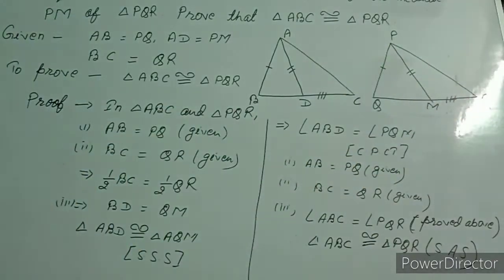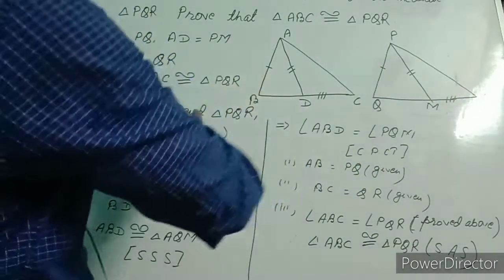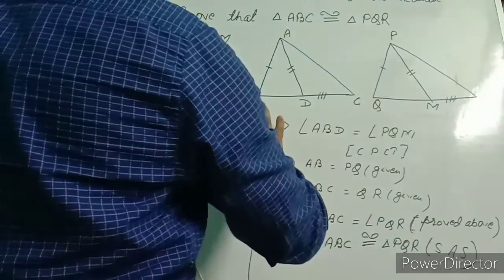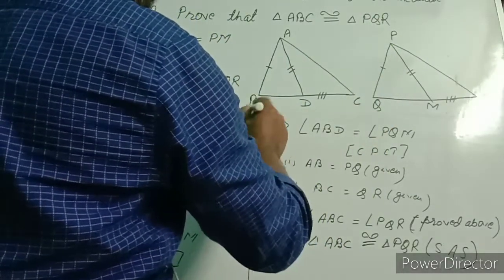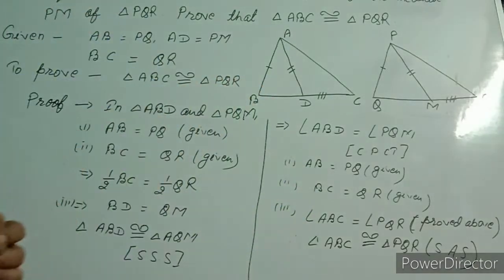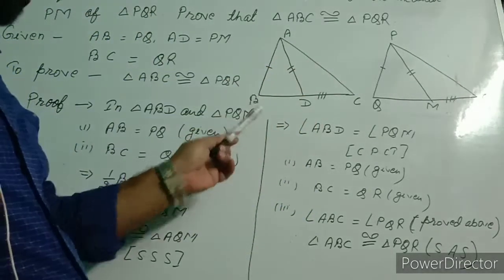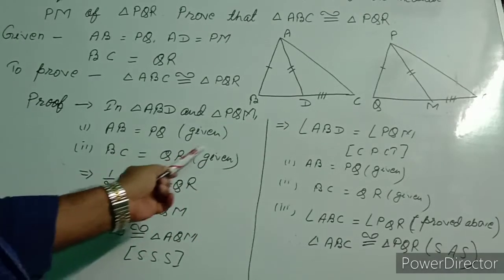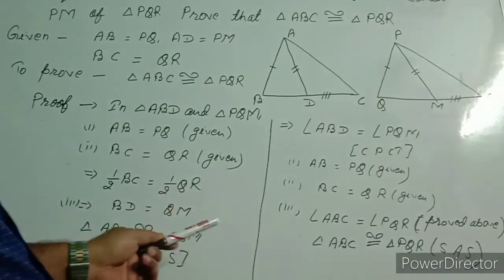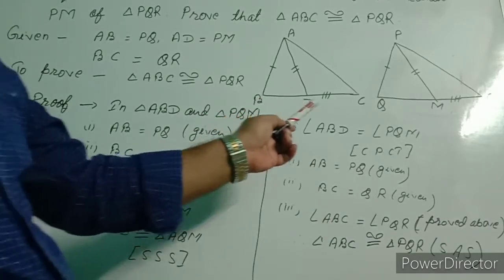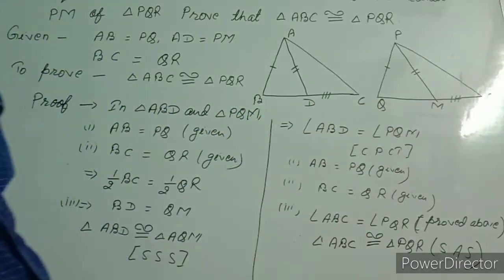I repeat, first of all, you go in triangle ABD and PQM to prove these two triangles are congruent. For that, I have used these three conditions: AB equal to PQ and BC equal to QR. So I have used half of BC, that is BD, will also be equal to this QM.